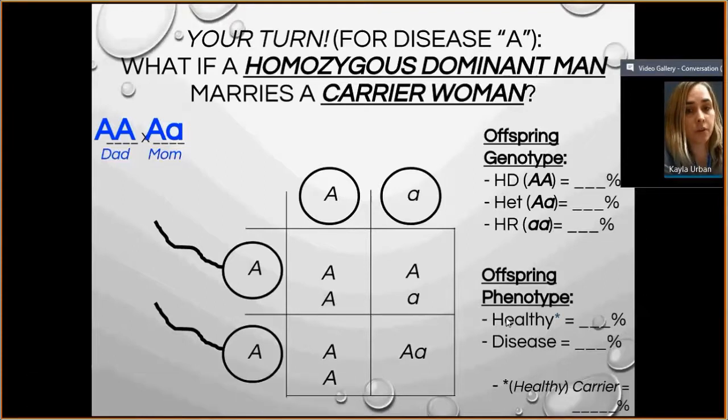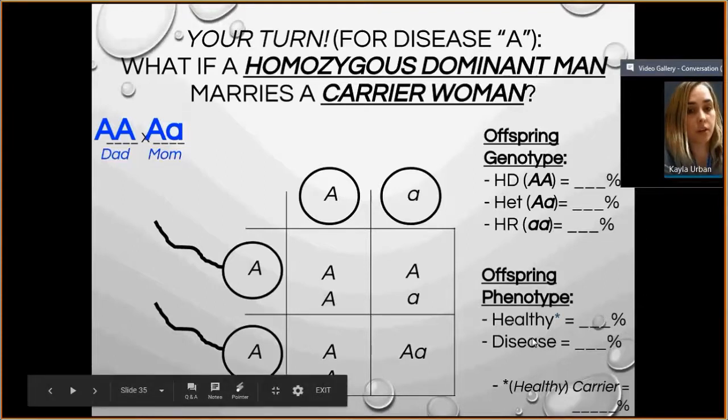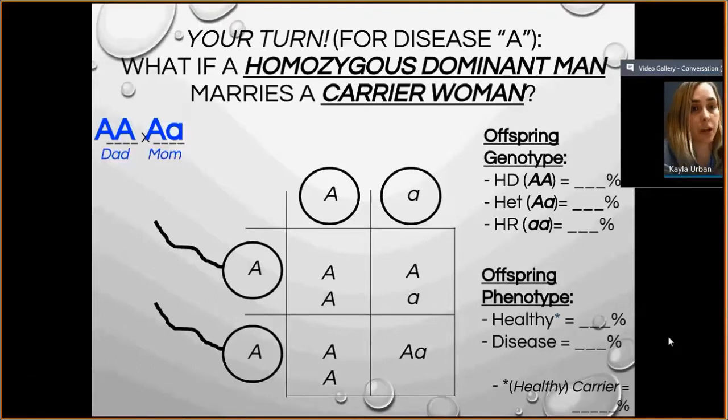The offspring phenotype, healthy versus diseased, well, 100% of these offspring are healthy. Because in order to have the disease, if the disease is a recessive trait, they have to be little a, and none of them are. So 100% healthy and 0% diseased. Now, if you want to separate how many of the offspring are carriers, then the heterozygous offspring are carriers of the disease, and they can pass it on to their children, but they don't have it. So 2 out of 4 are heterozygous, meaning that 2 out of 4, or 50%, are carriers.